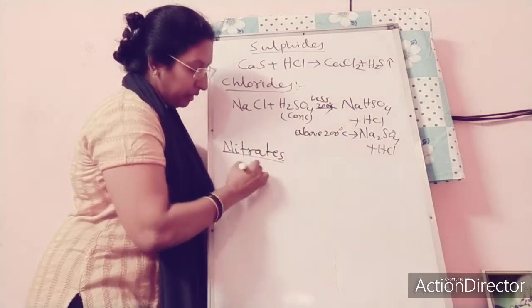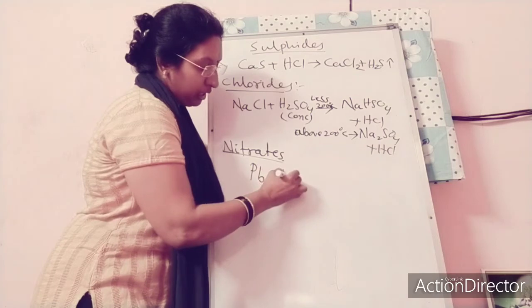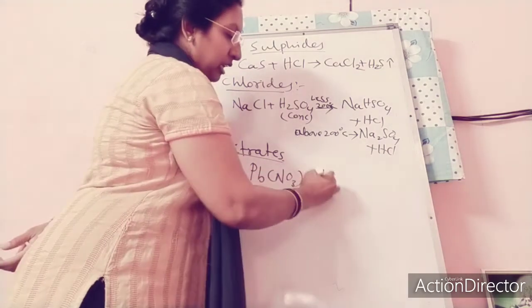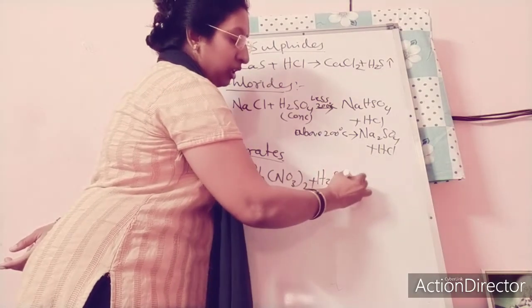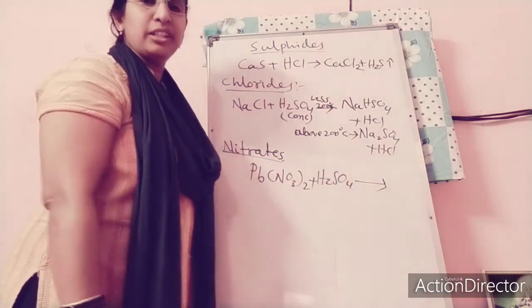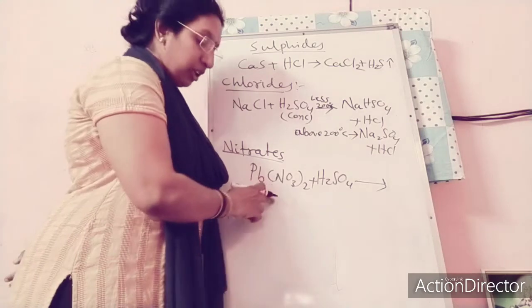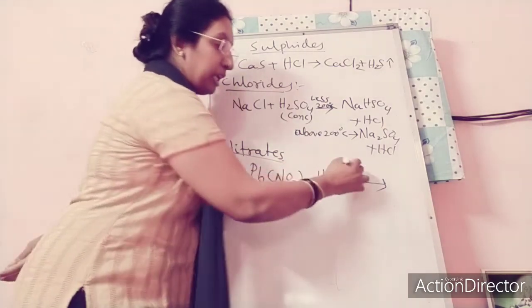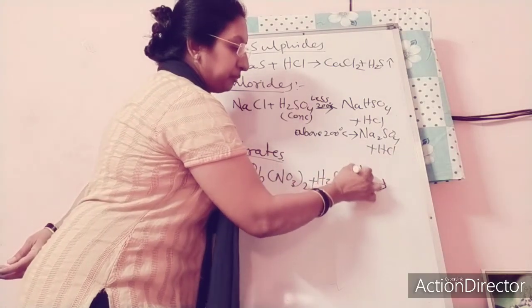Lead nitrate Pb(NO3)2 when reacting with H2SO4, or it can react with HCl also, at first stage at below 200 degrees centigrade.